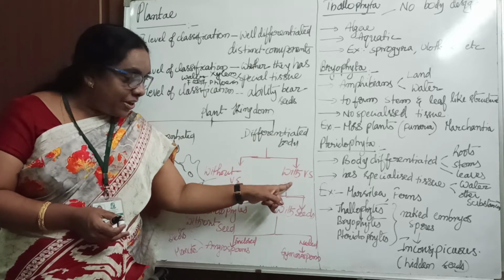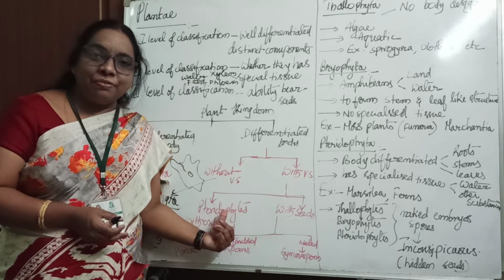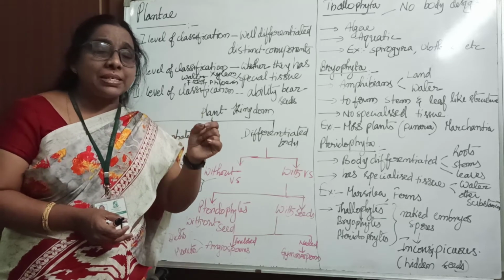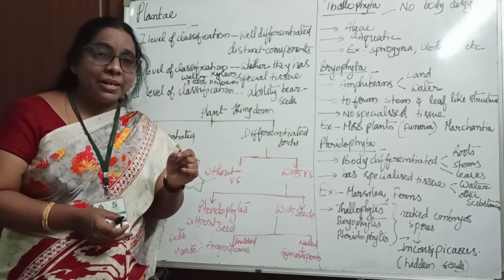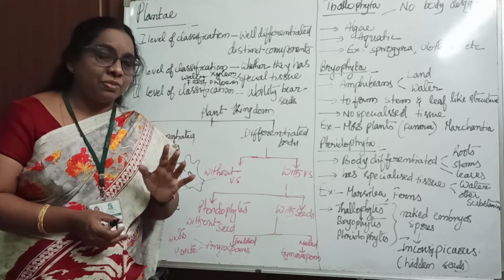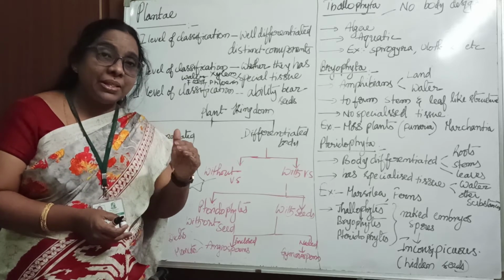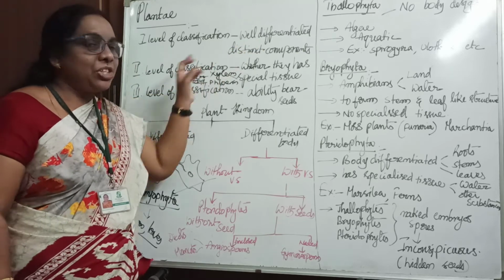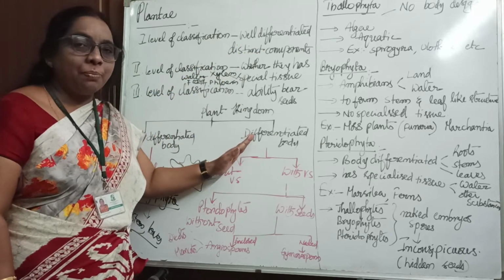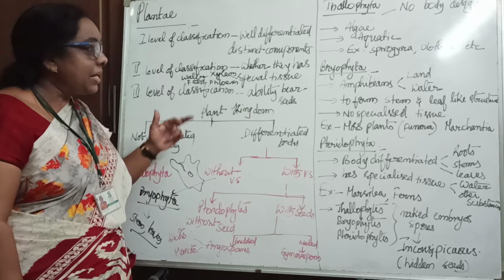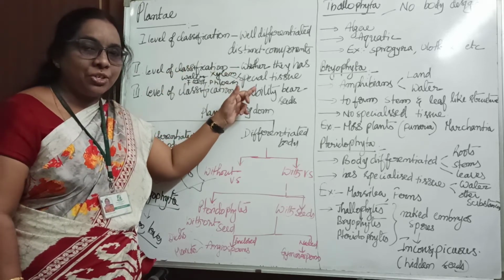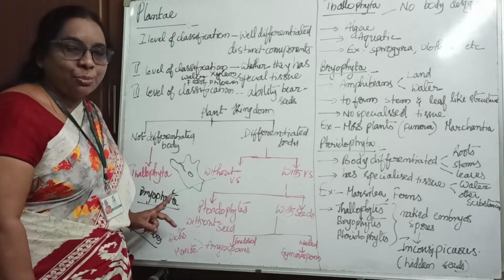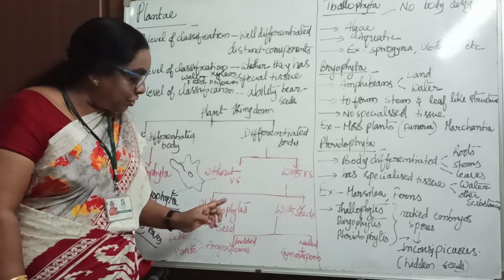Whereas with the vascular tissue, which one comes? Pteridophytes. What do pteridophytes have? They develop a primitive vascular system. The primitive vascular system is helpful for the conduction of water and food material. Two levels of classification are over. The first is differentiated body structure; based on that, the first one is thallophytes. And the second is with the special tissue. Without special tissue, bryophytes. With the special tissue, pteridophytes.